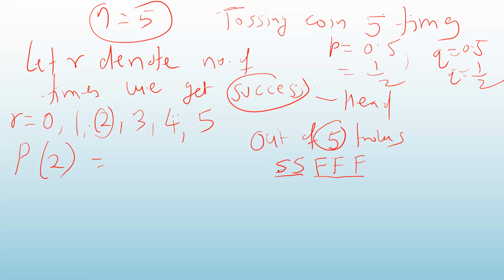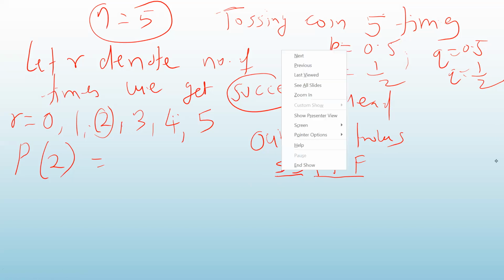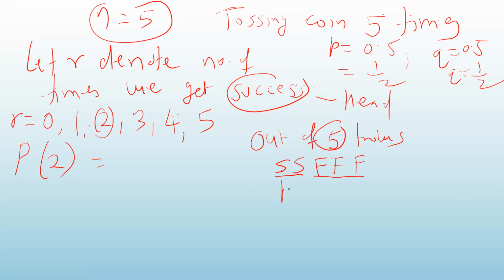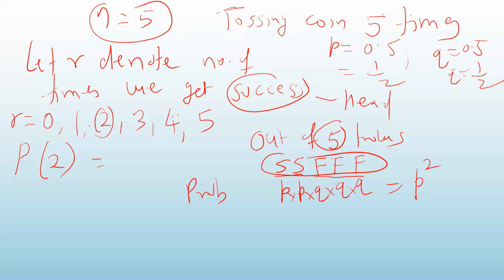In the first throw, the probability is P. The second is also a success, so its probability is also P. The rest are failures, each with probability Q. So we get P into P into Q into Q into Q, and this will be the probability of this event. P into P means P square, and Q into Q into Q gives Q raised to 3. Understood? So P square into Q raised to 3.